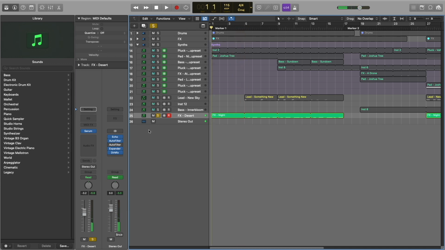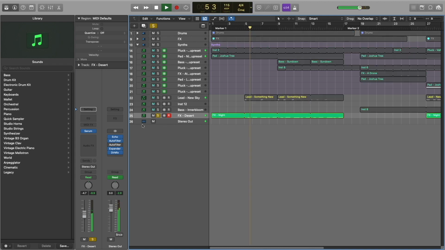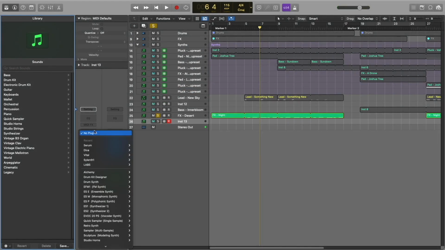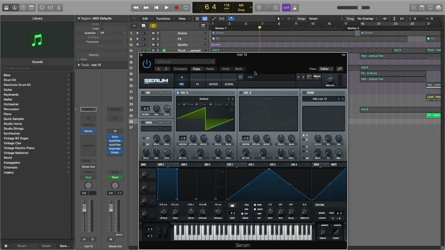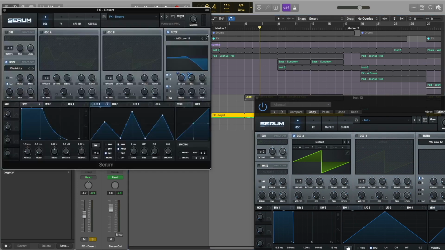And together with some other sounds from the pack, it sounds like this. So to make this sound, let's open up a brand new instance of Serum, and let's use the original sound as a reference.